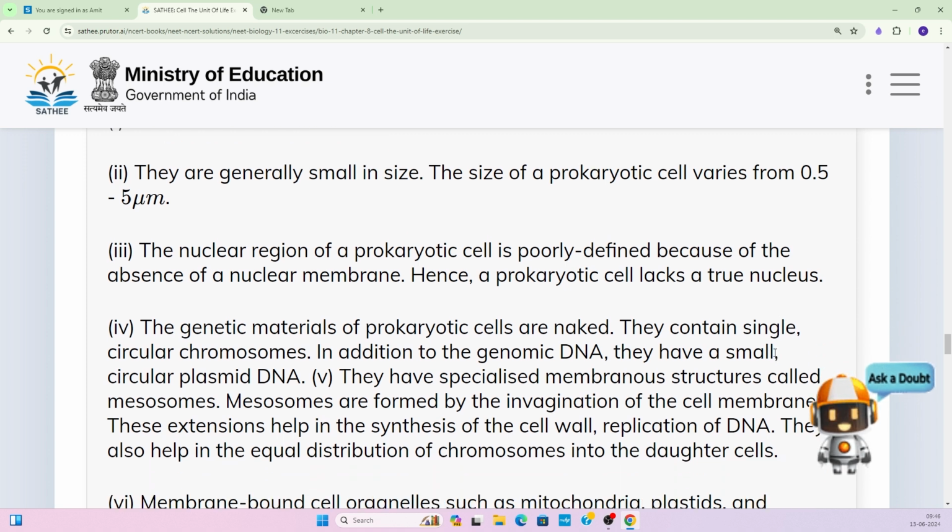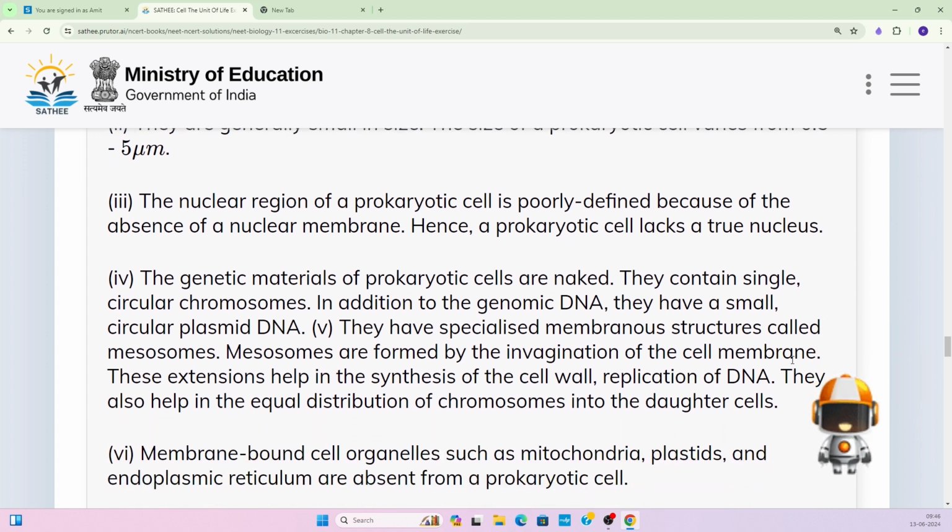Next, the nuclear region of the prokaryotic cell is poorly defined because of the absence of nuclear membrane. There is no nuclear membrane in the case of prokaryotic cell. Hence, a prokaryotic cell lacks a true nucleus. It does not have any single nucleus, right?